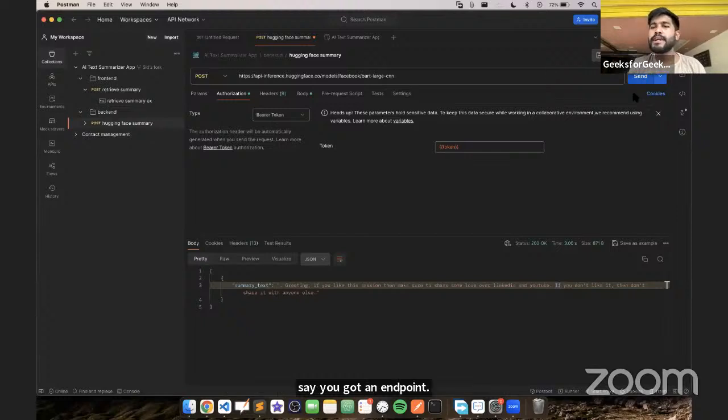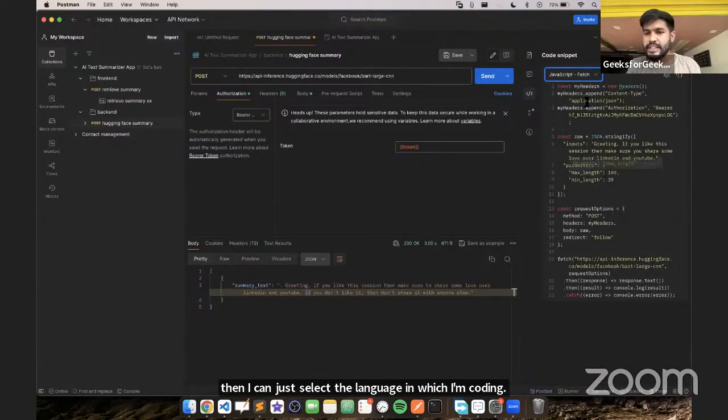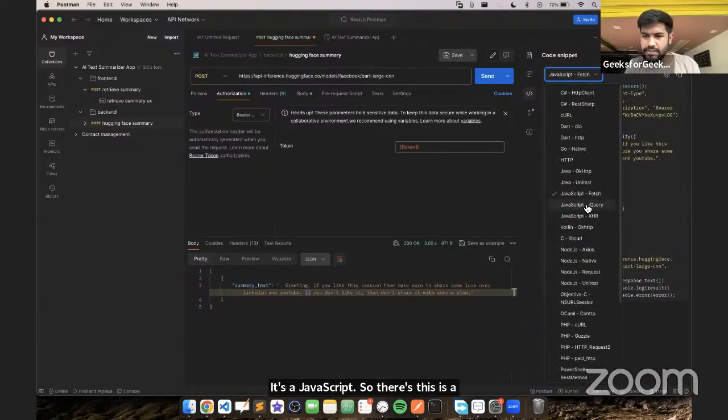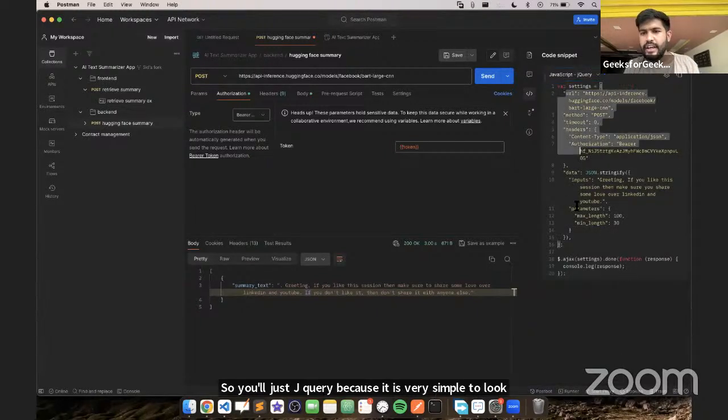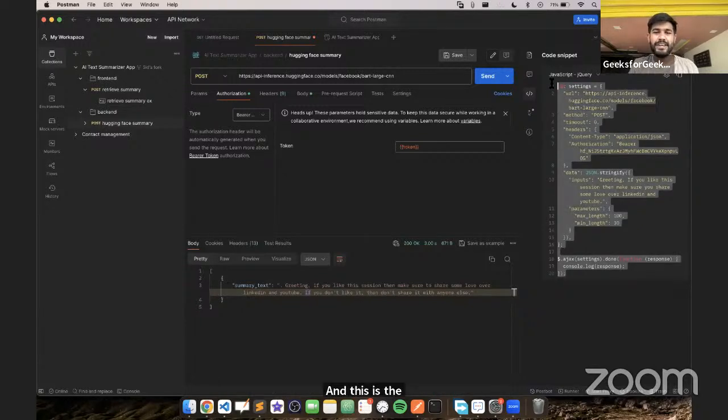Now I want to implement that in my project. To do that, I would just go to this code part, and then I can select the language in which I'm coding, let's say JavaScript or jQuery. Let's use jQuery because it is very simple to look at. Here is the whole code it gives me to integrate this endpoint. If I directly use it like this, I need to edit some of it.